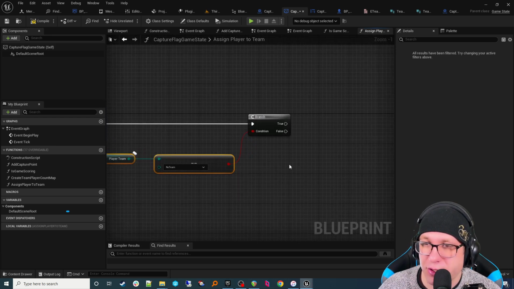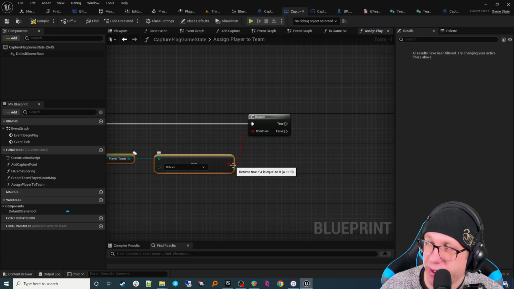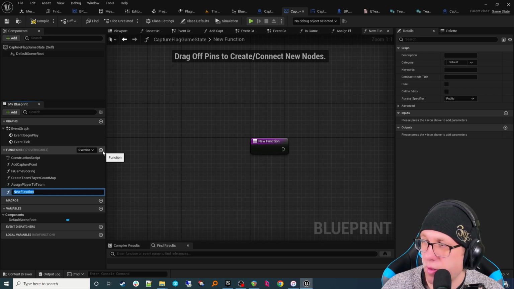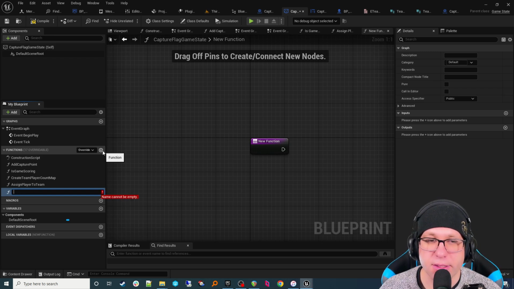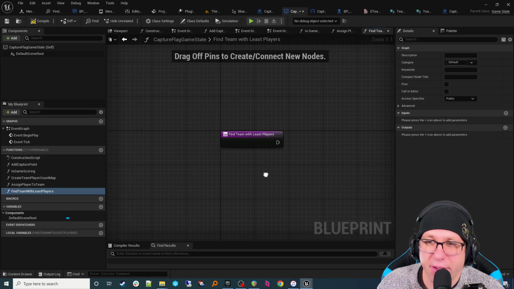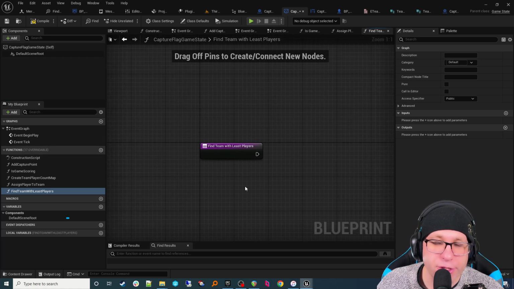Okay, and so what we need to do is we need to find the team with the least amount of players. So I don't believe we've created that function yet. So let's go ahead and do it. Let's see, find team with least players. So it's going to be a simple team system, and basically how it works, as soon as somebody joins into the game, they just go to the team with the least players. I figure that's the fairest way without having some intricate team assignment set up here. We're just trying to get the basics going.